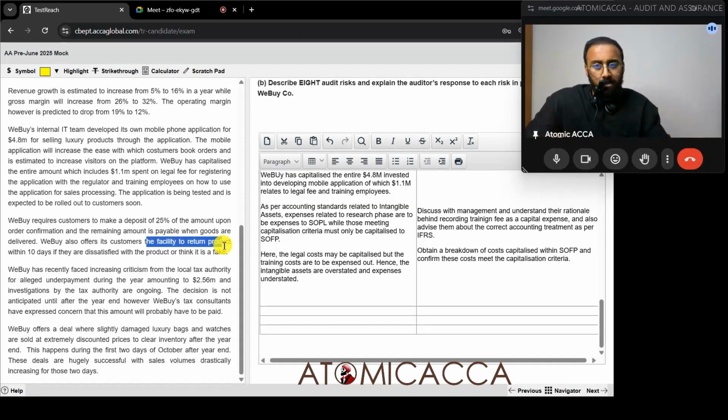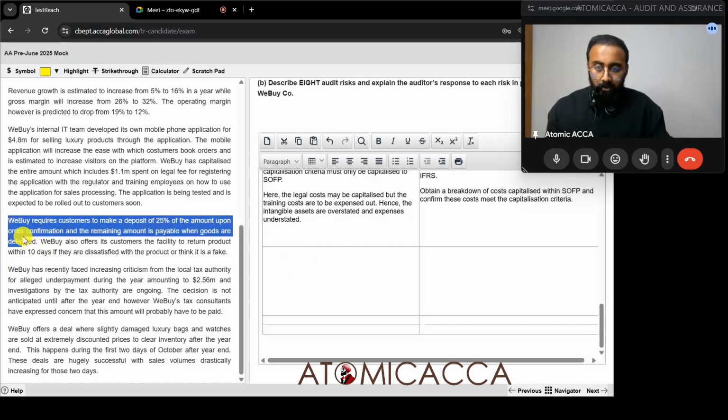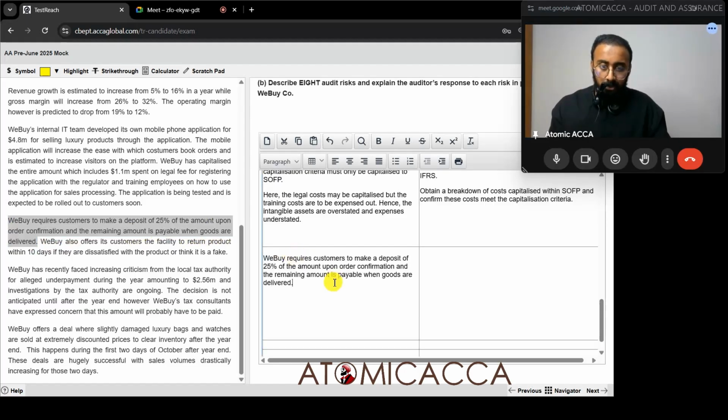So we have two risks from the same paragraph around IFRS 15. So we found two over here. From the remaining paragraphs, we only have to find one. So let's write. VBuy requires customers to make a 25% deposit upon order and the remaining is payable. This is one small sentence, so I don't have to rephrase it myself. You can just use this.